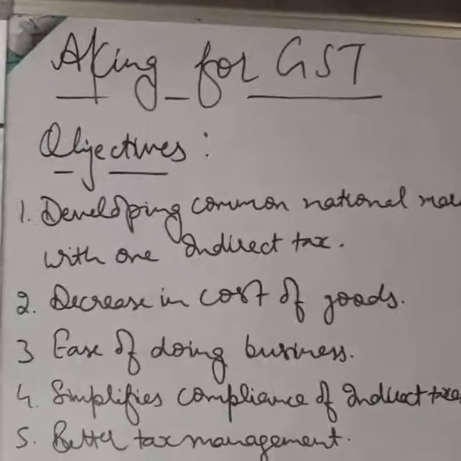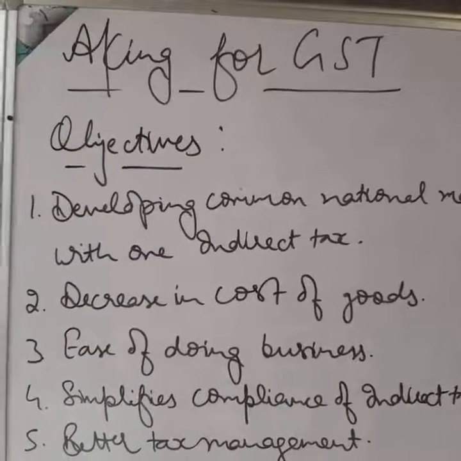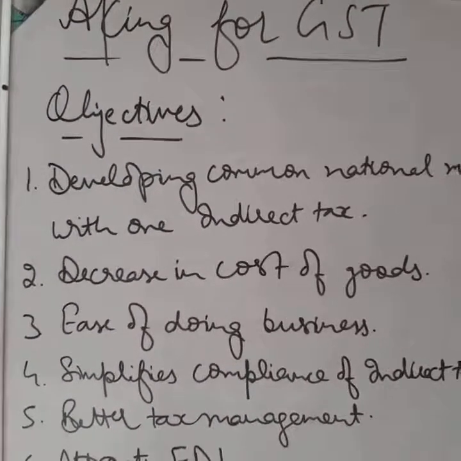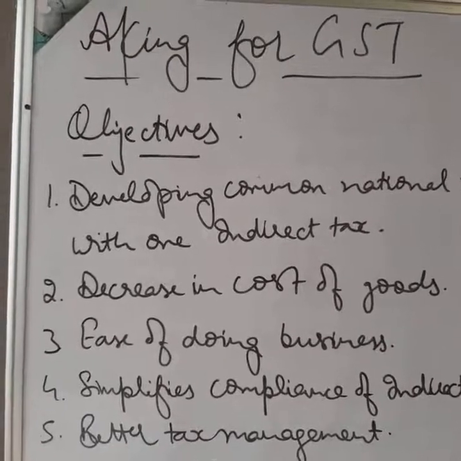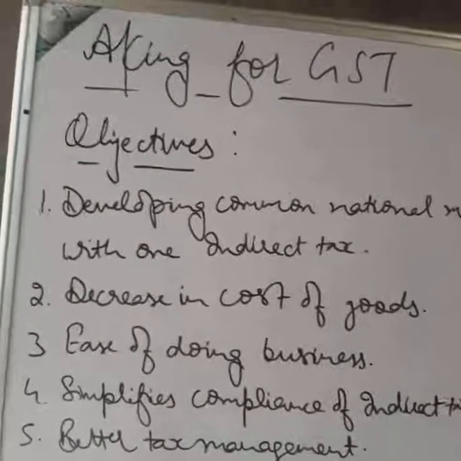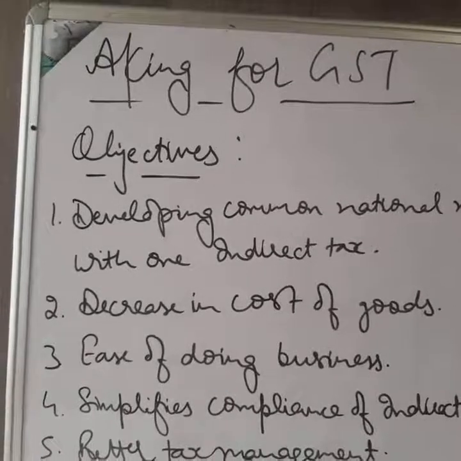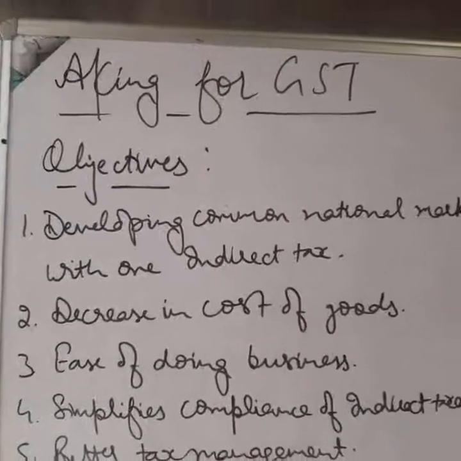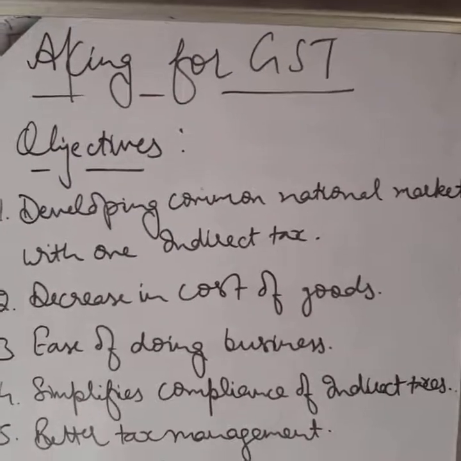GST paid is always set off from GST collected. So we can say that GST is charged on the value added in the subsequent sales. That is, cascading effect of the indirect taxes is removed through GST.